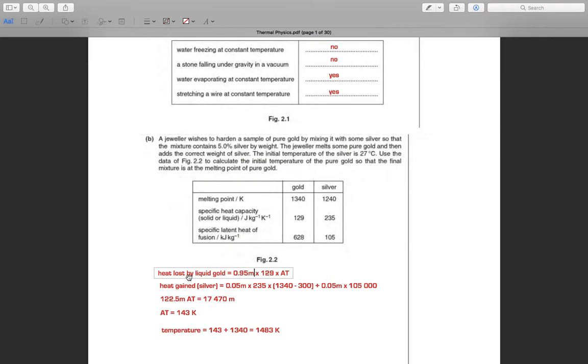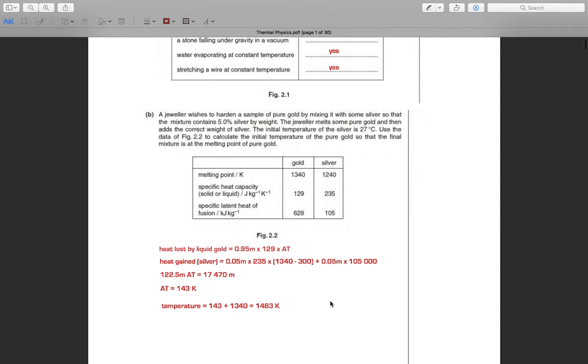So we can say the heat lost by liquid gold equals the heat gained by silver. Use the Black principle, or the zeroth law of thermodynamics here. And the final temperature is 143 plus 1340, because the initial temperature is 1340, so it equals 1483 Kelvin.